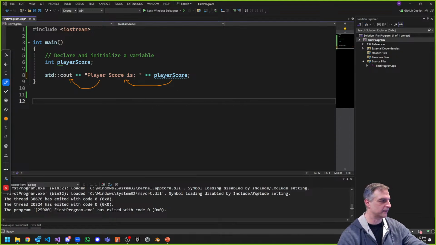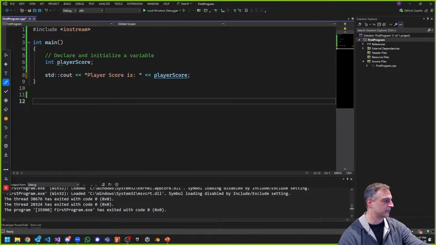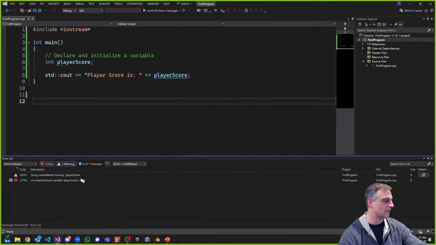So I could do this, and it's giving me a warning, and the warning that I'm getting is, well, you haven't initialized anything. It's like you're just going to get a value of 0, and that's a real issue. Is that what you want, is what it's telling me. So let's see if that works. If I run this, I get an error that says there were build errors. Let's take a look at what the errors look like in C++. It says uninitialized local variable player score used.